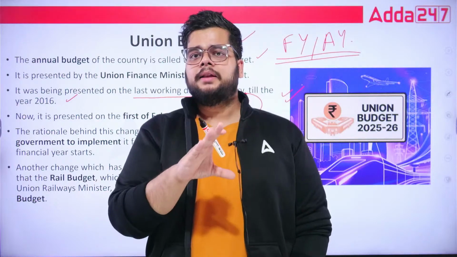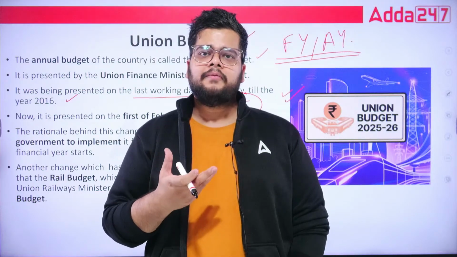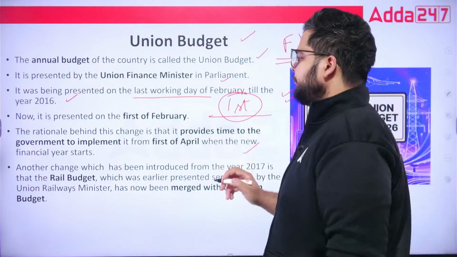Implementation was done in April, and the budget was presented on the last working day of February. So effectively it had only 1 month for implementation. Now, to increase that time period, they have 2 months, and it will ultimately impact the efficiency of the implementation in a positive way.